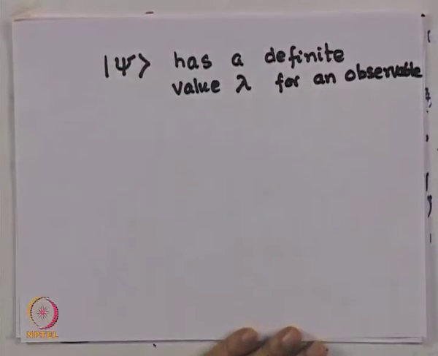Supposing I am interested in finding out what is the energy of the state psi. So my observable is energy. Now then, if I measure the energy of psi, then I can make a statement that the energy has a particular value only if this state psi happens to be an eigenstate of the operator corresponding to energy with an eigenvalue lambda.